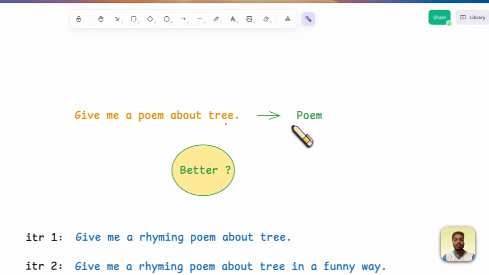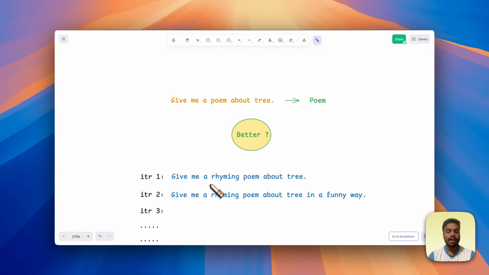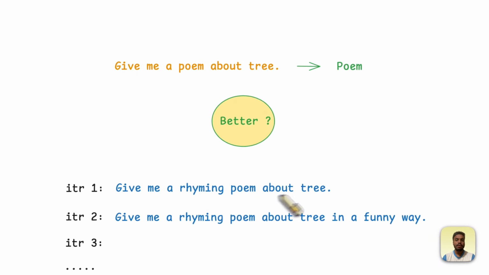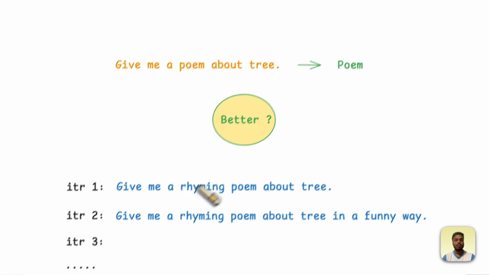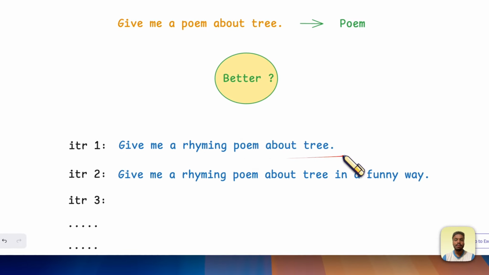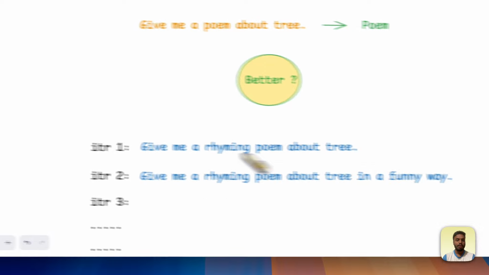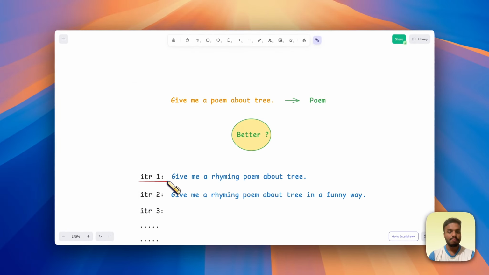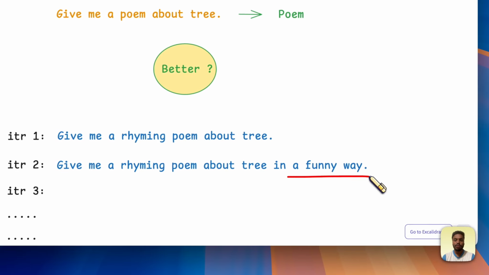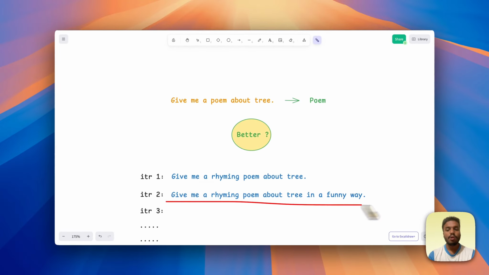This prompt gave us the poem. After that, we added the rhyming keyword to this prompt. So, this prompt gave us the rhyming poem. We called it iteration 1. Later, we added a tone to the previous prompt. Now, this prompt gave us the rhyming poem in a funny tone. We called it iteration 2.